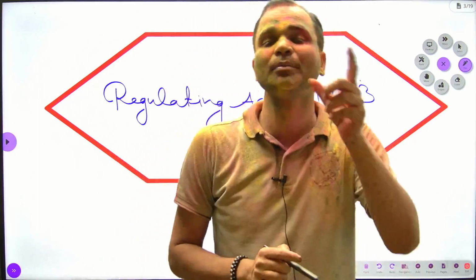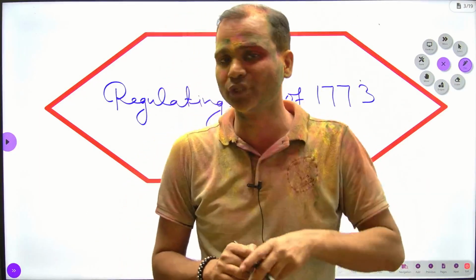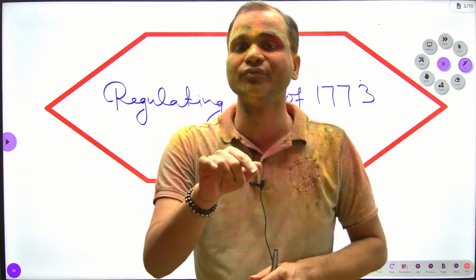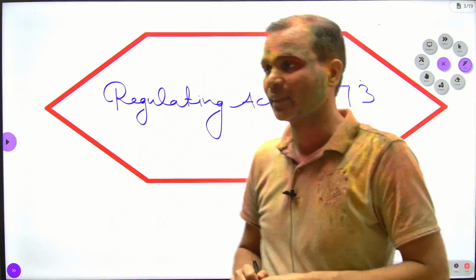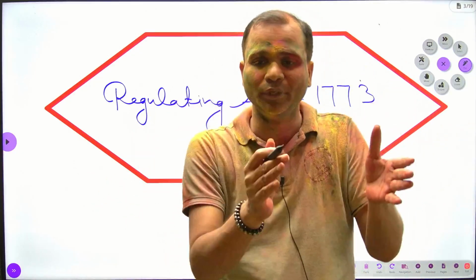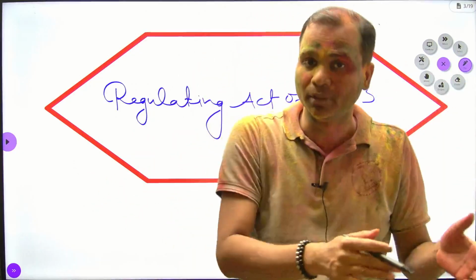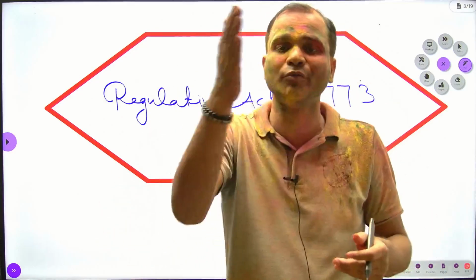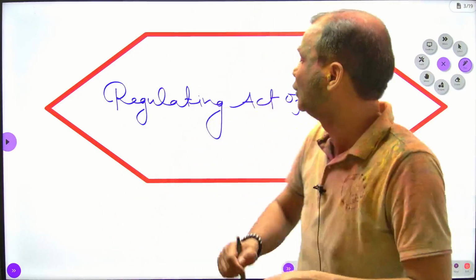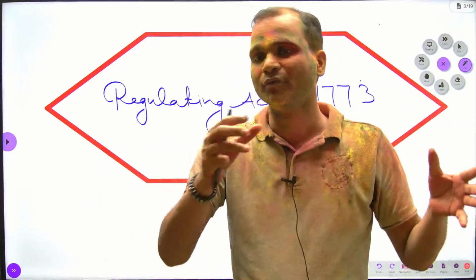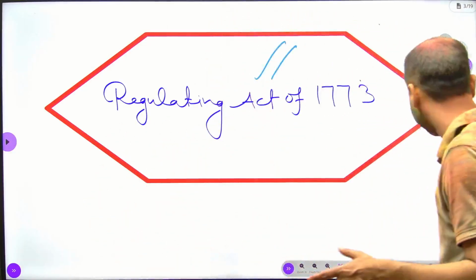And the laws made by the Governor General and his council would not come under the purview of the Supreme Court. So we also find a separation between judiciary and executive. If I ask you in which act we find a separation between judiciary and executive, you can say, sir, this is the Act of Settlement.